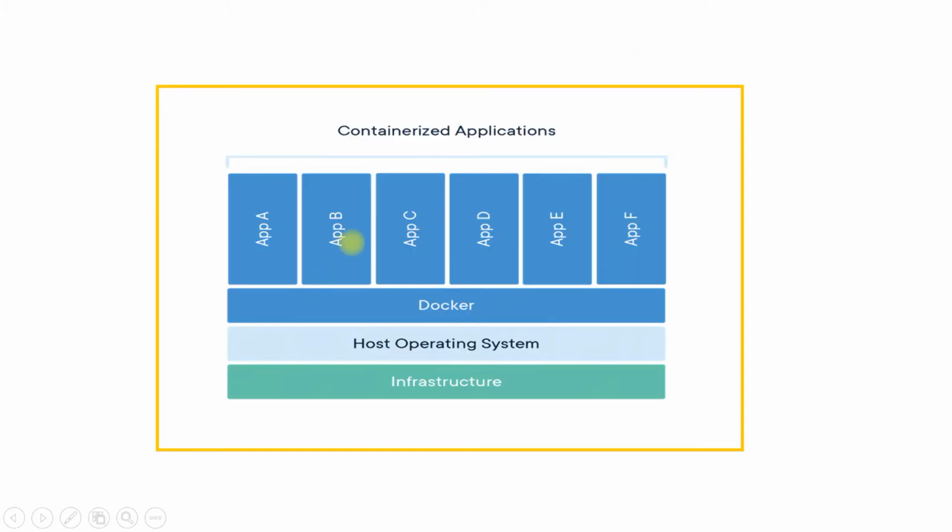Here in this picture we can see there is an underlying infrastructure. On top of that you have the host operating system installed, and on top of that you have the Docker engine installed. These apps from A to F are all containerized applications, because each application runs in its own container. That's the reason it is named containerized applications.